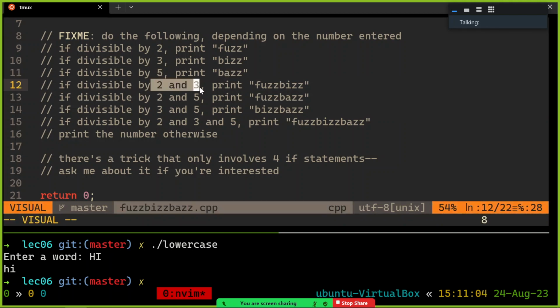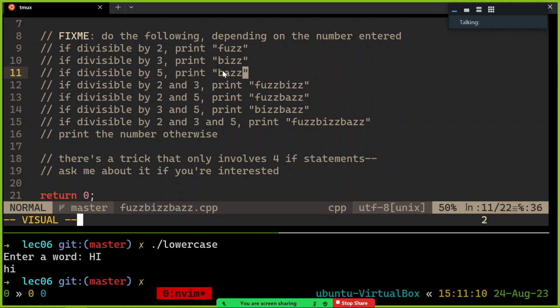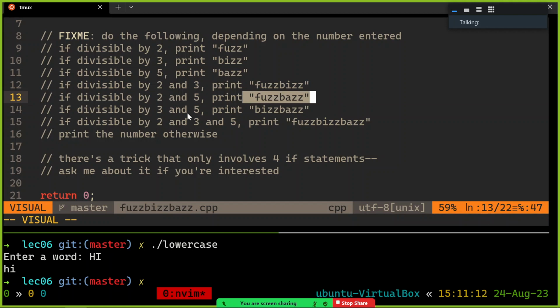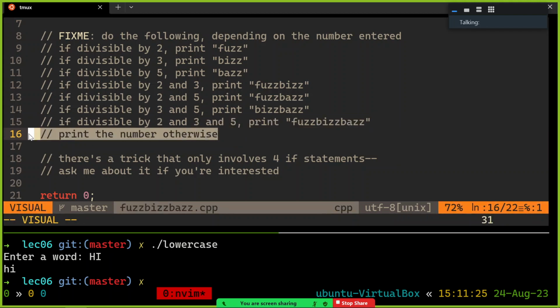So if it's divisible by 2 and 3, that's fuzz and biz, so you print fuzz biz. If it's divisible by 2 and 5, that's fuzz and baz, and you should be printing fuzz baz. If it's 3 and 5, then it's biz baz, all right? And if it's divisible by all 3 of those numbers, 2, 3, and 5, then you print the whole thing, fuzz biz baz. Okay? Does that make sense? And otherwise, just print the number.